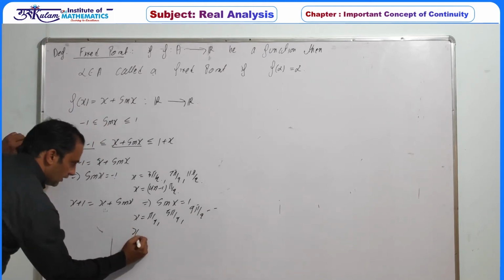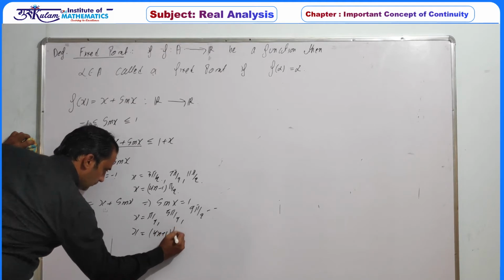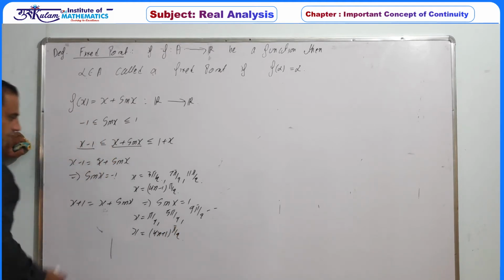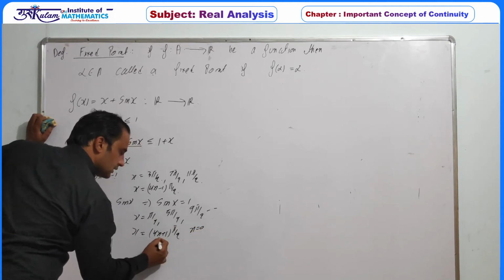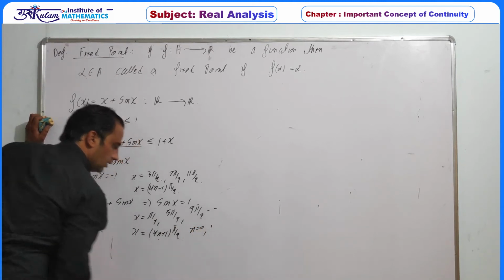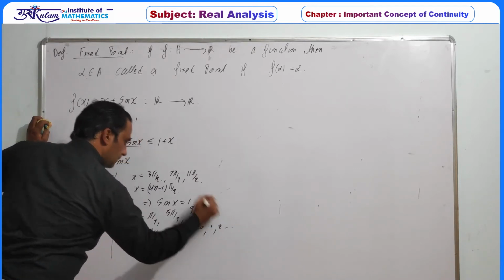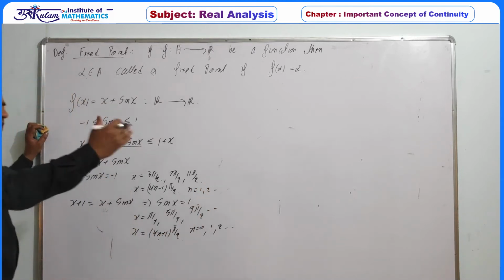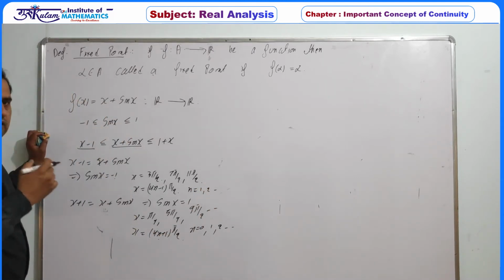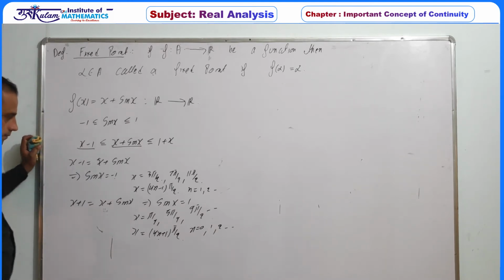So we can write x is equal to basically 4n plus 1 pi by 2. Whenever n is equal to 0, the value is pi by 2, n is equal to 1, the value is 5 pi by 2, n equal to 2, the value is 9 pi by 2. Thus we are taking the graph on the positive x-axis, then we will take the same reflection about the negative x-axis.